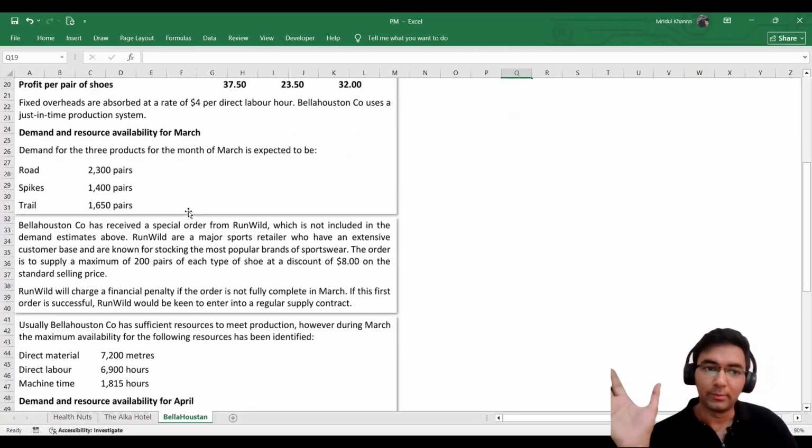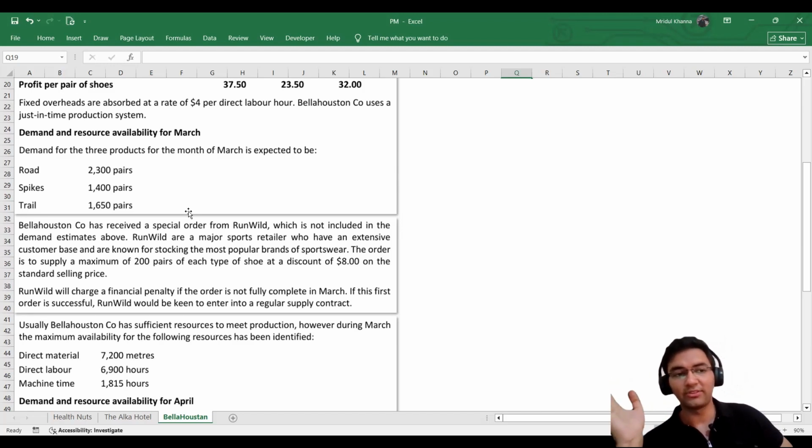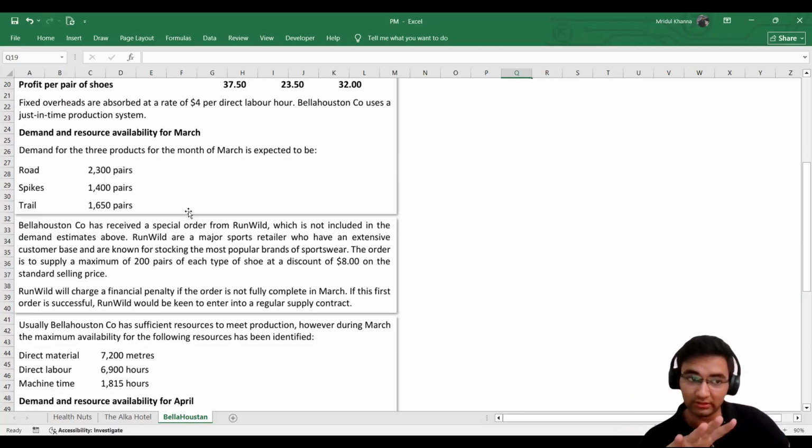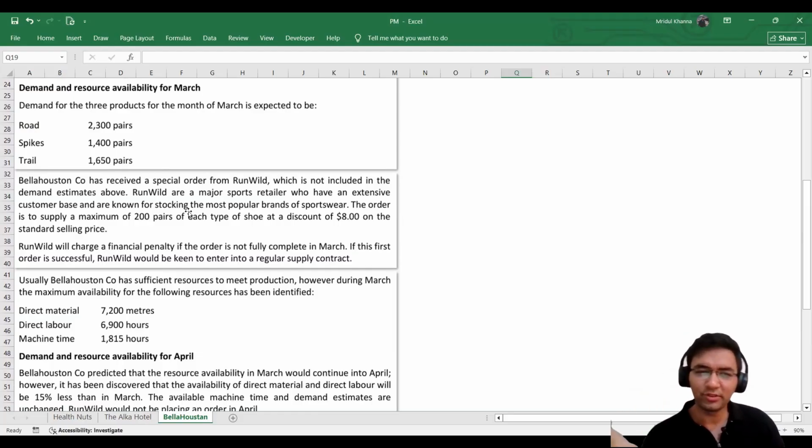Demand and resource availability for March. Demand for the three products for the month of March is expected to be this for road, this for bikes, and this for trail. So basically, this is the demand in the market for all these three kinds of shoes. Then we have that Bellahouston Company has received a special order from Run Wild, which is not included in the demand estimates above. Okay, so this is a separate order that Run Wild is asking from Bellahouston.